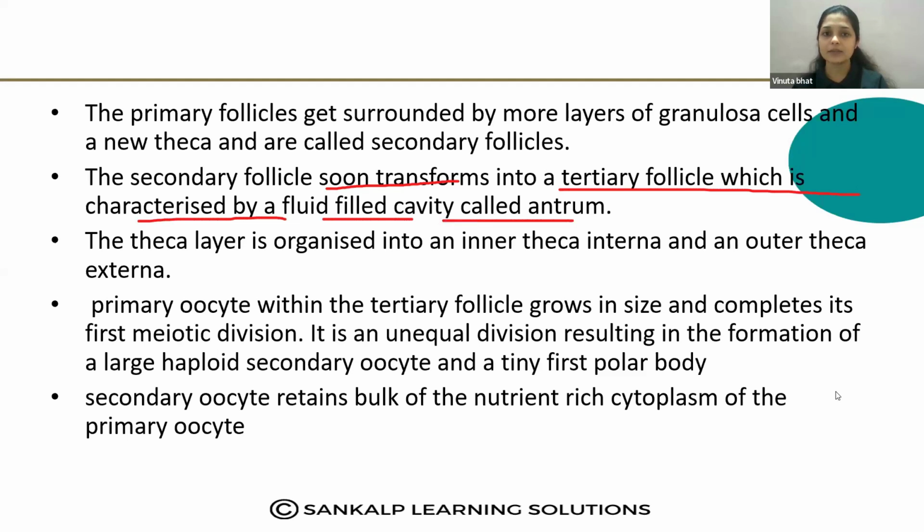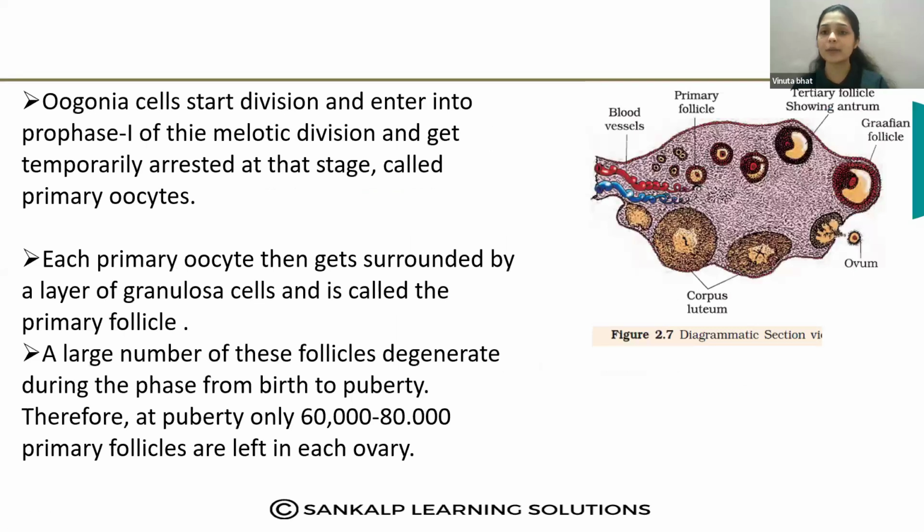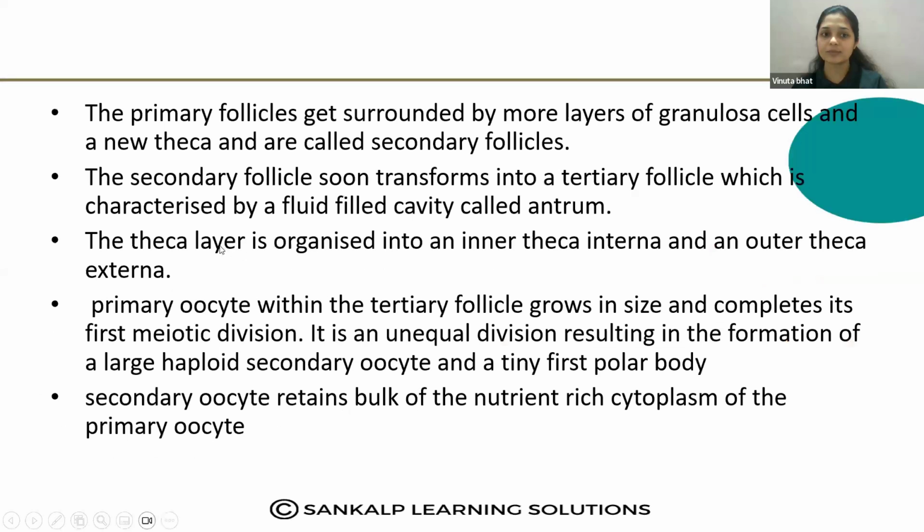Look here, what is happening to the secondary follicles? Inside the follicle cells is the primary oocyte. This is the primary oocyte. These granulosa cells you see here are surrounding the primary oocyte, that is the primary follicle. And here again the layer of cells formed around it is the secondary follicle. Then it will develop into a tertiary follicle. Look at this tertiary follicle, there is a cavity formed. It is covered by more layers of granulosa cells and there is a cavity.